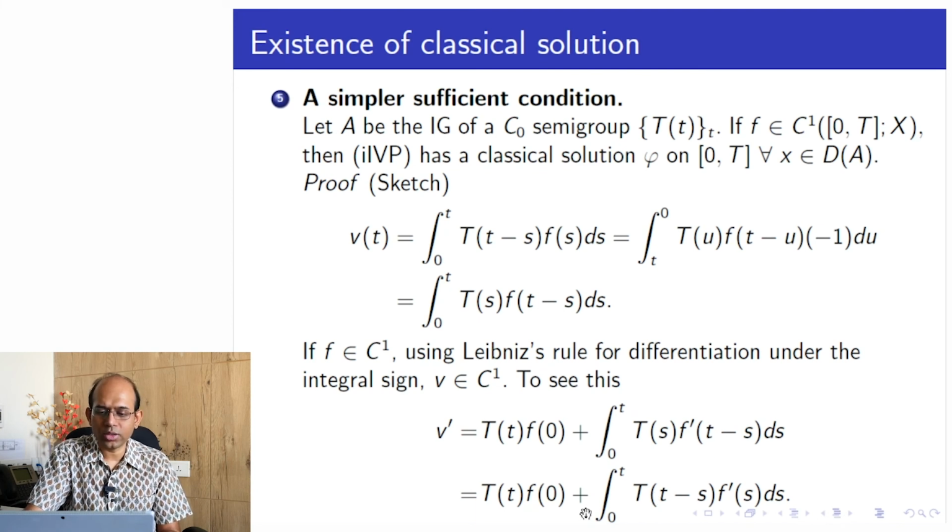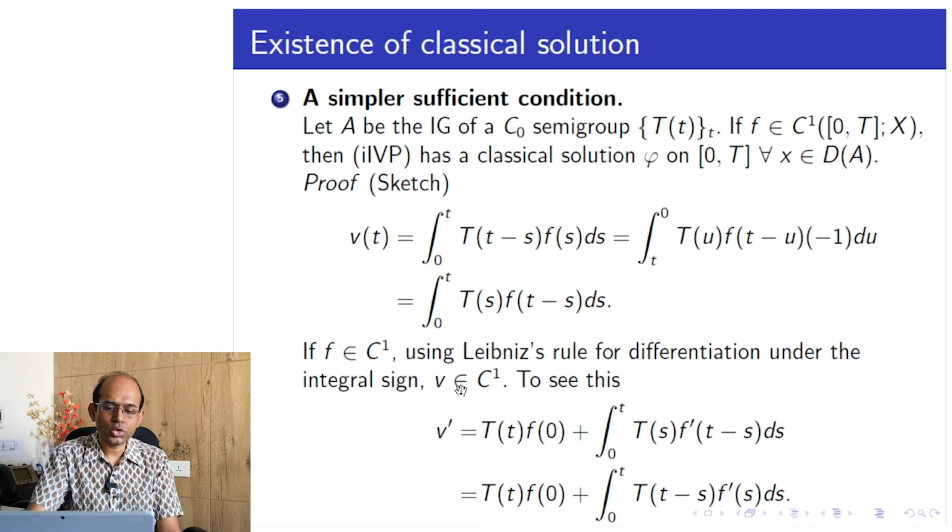And why should it exist? Because f is in C1 of the closed interval 0 to t. Okay, so the derivative is continuous on the closed interval, so the derivative is bounded. Since it is bounded, this integration makes sense. This will be finite. So v prime exists.